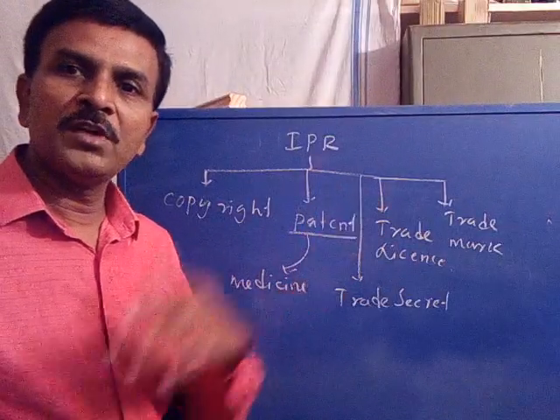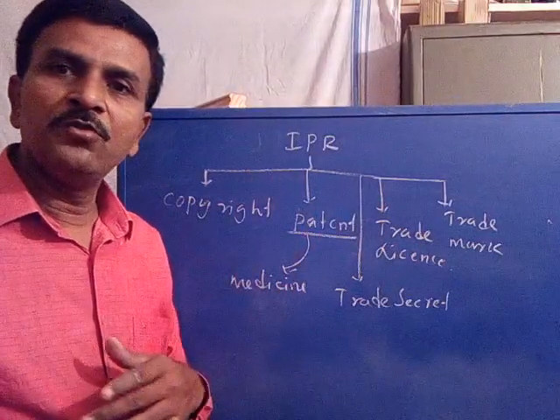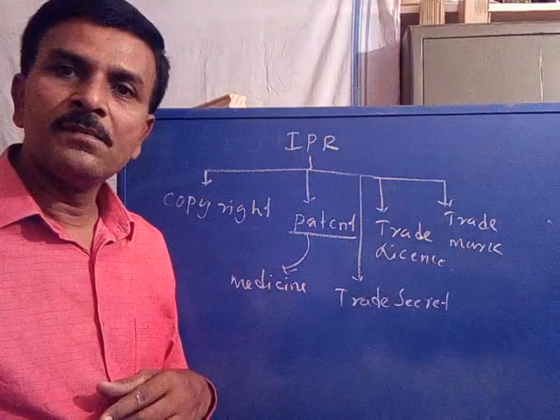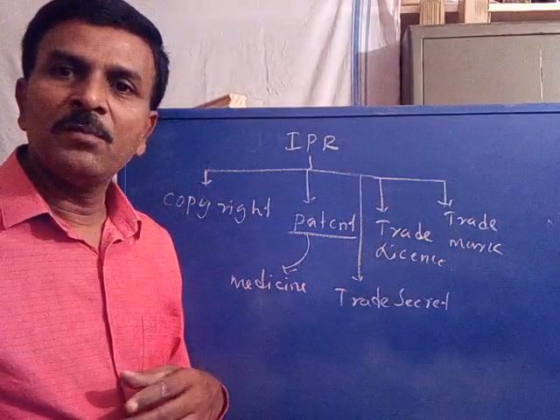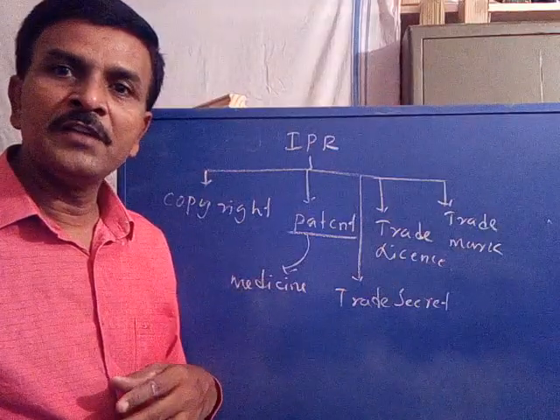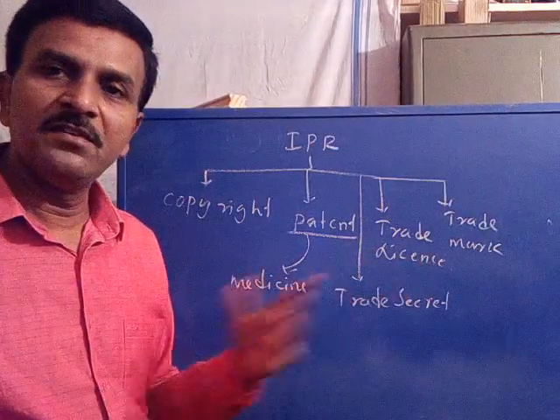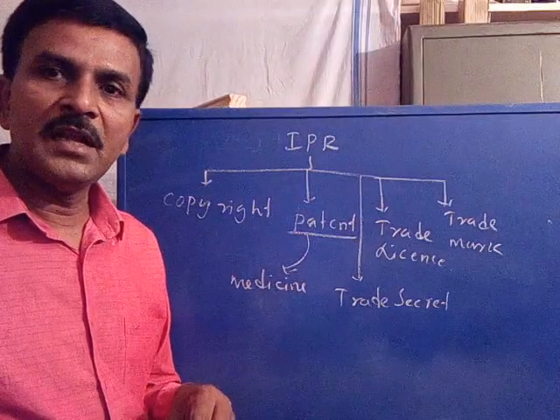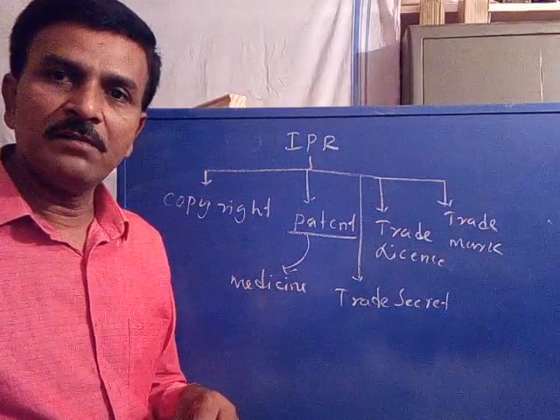For some kind of goods or products we have seen in the market, there is a trademark. It is an intellectual property. Trademark is also intellectual property. Similarly, trade license, trade secret, etc. So these all depend upon the nature. Is it clear?